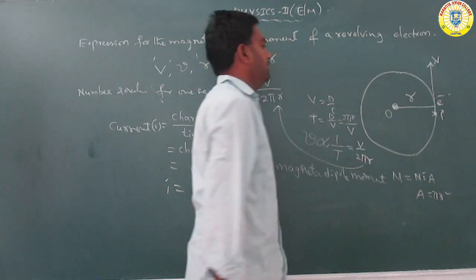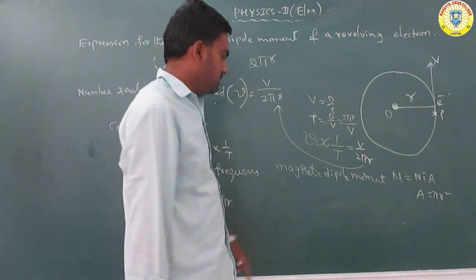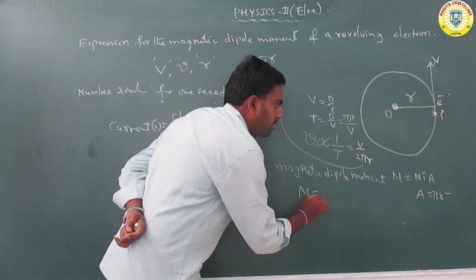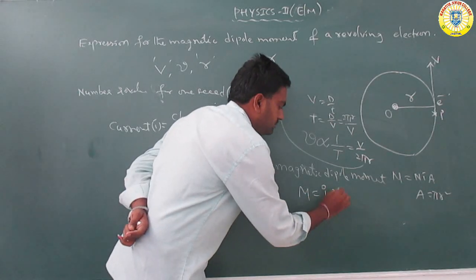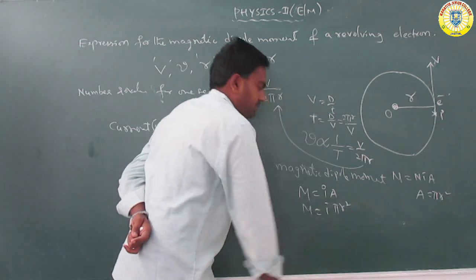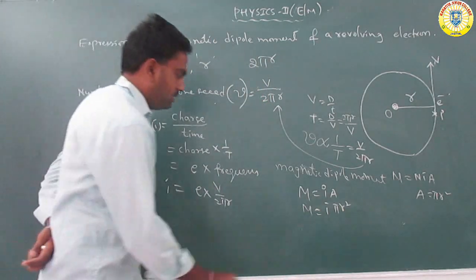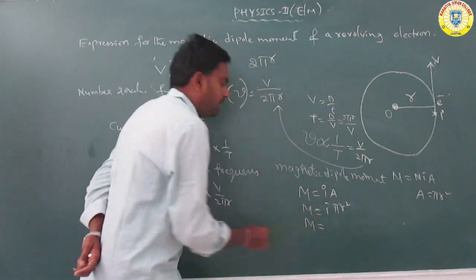We are taking only one circle, so N is equal to 1. So M is equal to I A, which means M is equal to I pi r square. M is equal to I pi r square, and we already have to find out I.